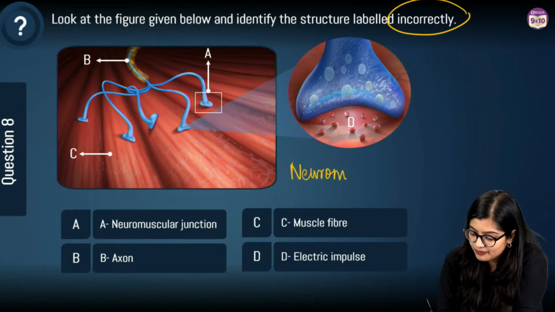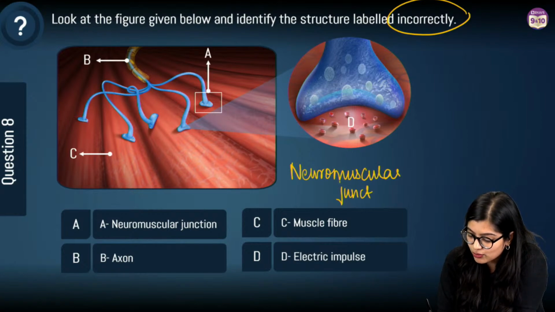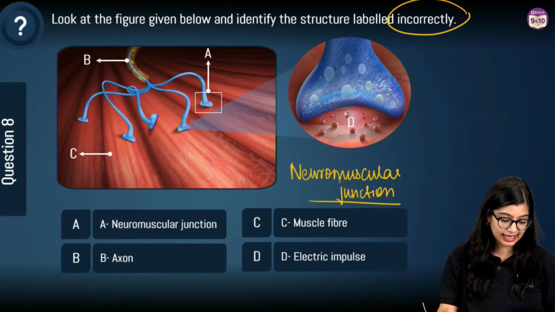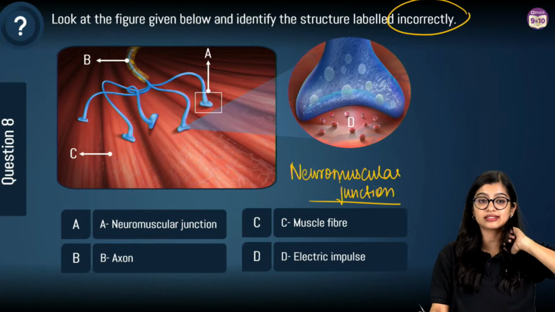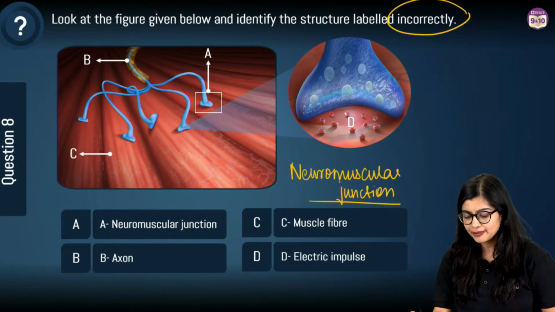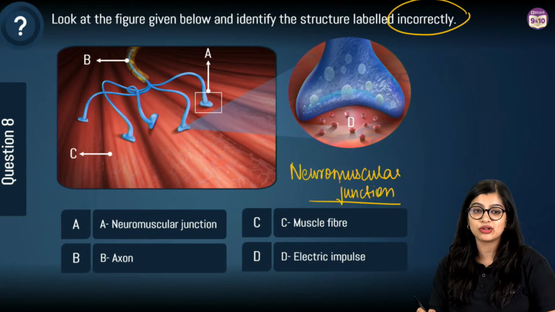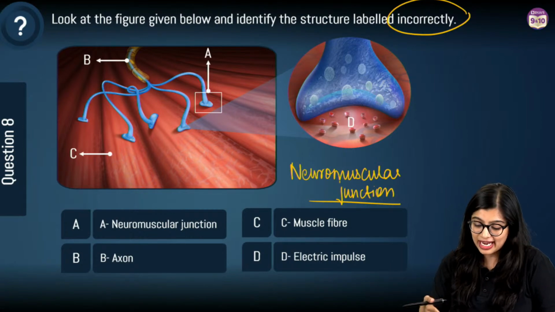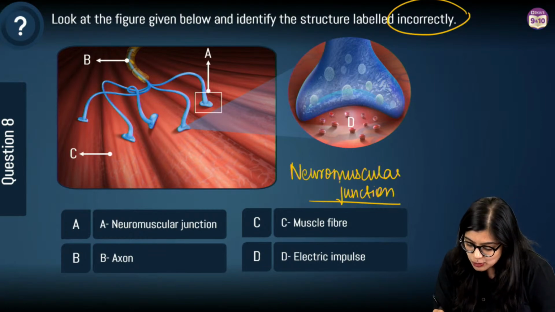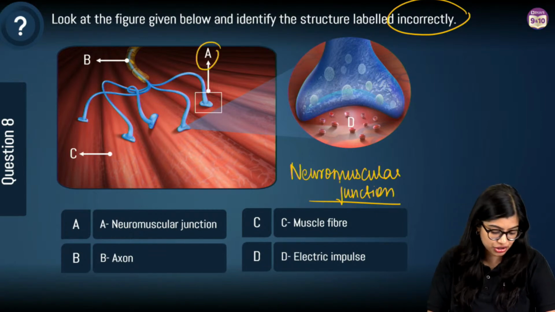Neuromuscular junction. Yes? This is a neuromuscular junction that is given to you. Synapse is a fine gap that exists between two neurons. And Manisha was asking me a doubt. I will take your question as well, right? So here we're talking about a neuromuscular junction. Now there are many of it, but here what is A pointing towards? A here is pointing towards a neuromuscular junction, right?